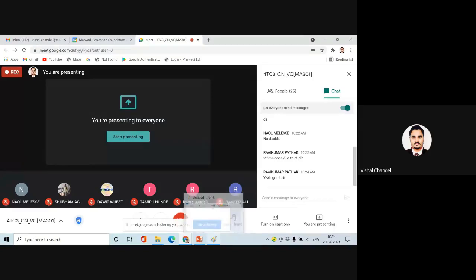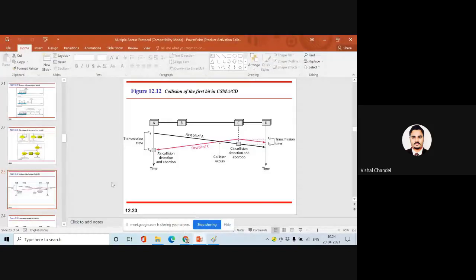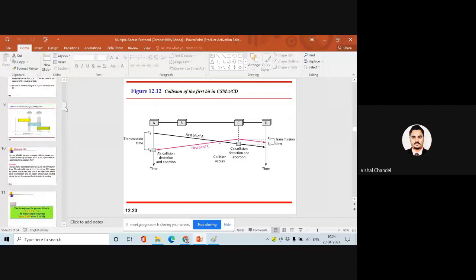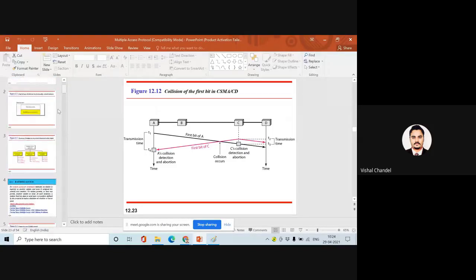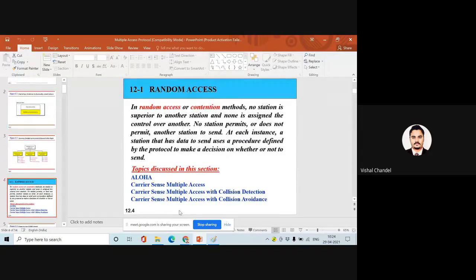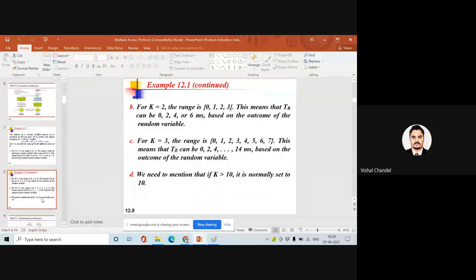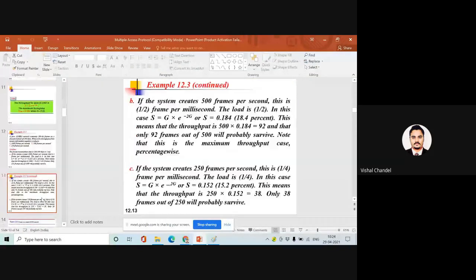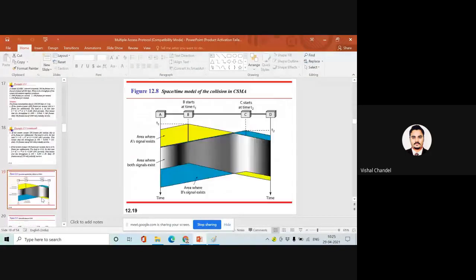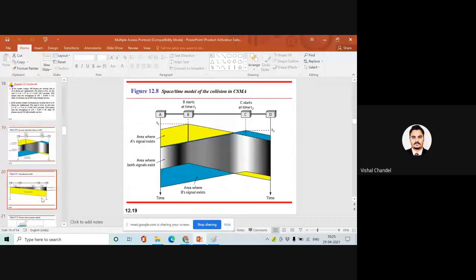Now we are going to discuss CSMA CA, collision avoidance. First we sensed the channel, then we detected the collision, and now we discuss the collision avoidance method. This vulnerable time will play an important role in the avoidance of the collision. So let's discuss what collision avoidance is.